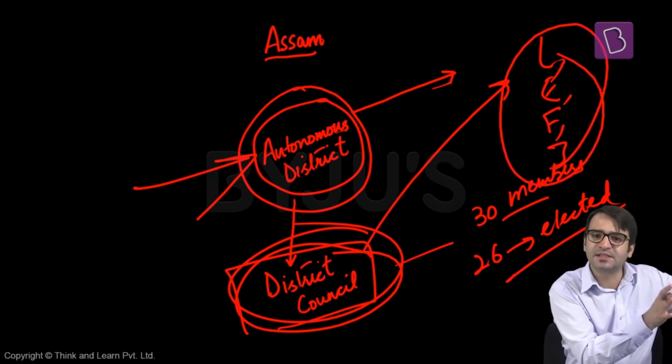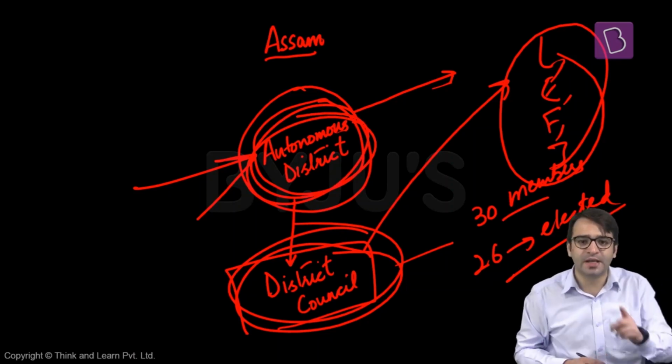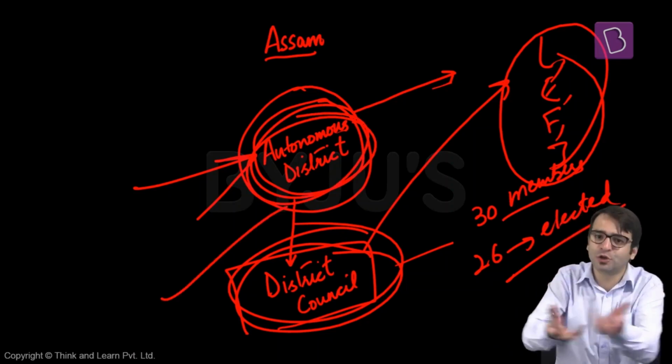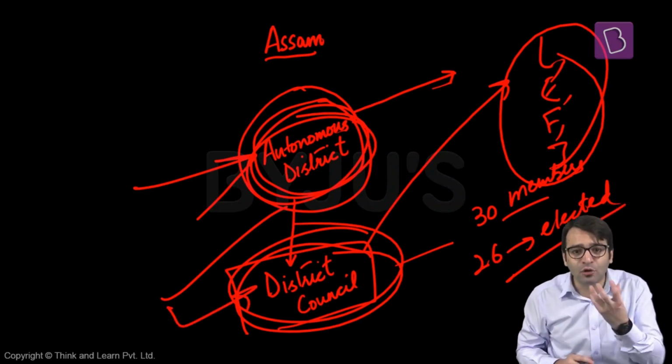That means to make laws on certain subjects, such as land, such as agriculture, such as money, such as customs. To make laws for the people of this autonomous district, that will be the job of this district council. To administer these laws, that is also the job of this district council. To impose certain taxes on the people in this autonomous district, that is also the job of this district council. And also judicial powers as well.